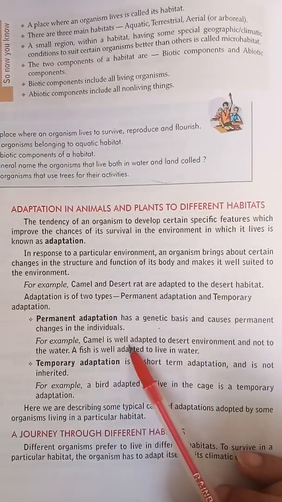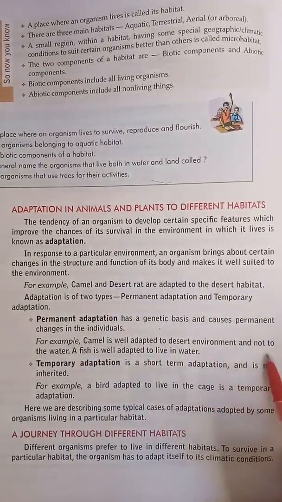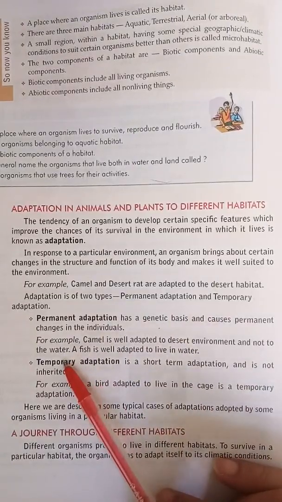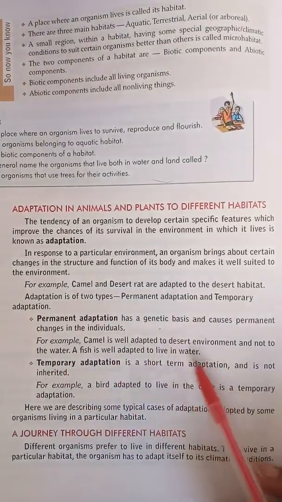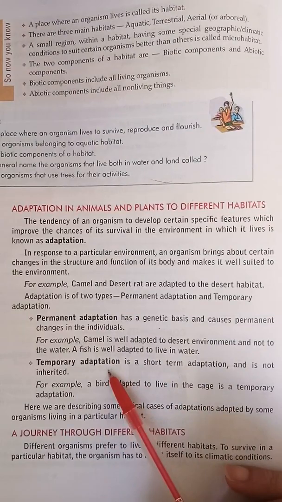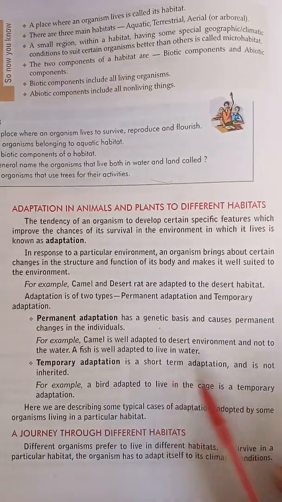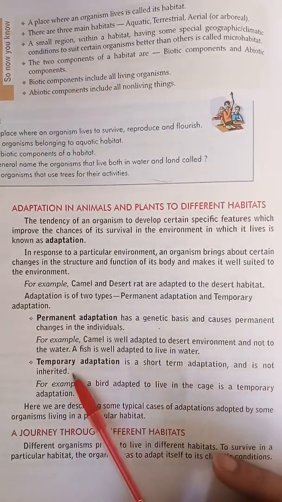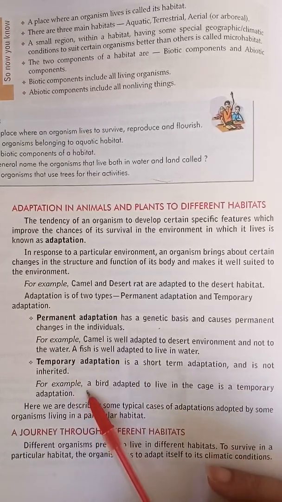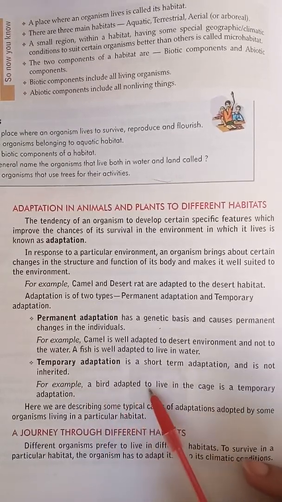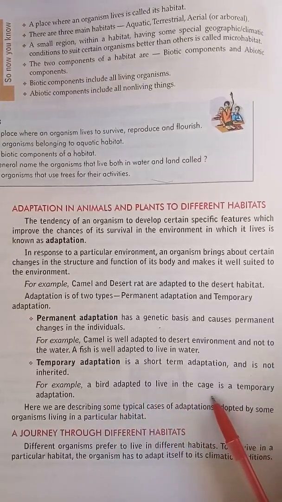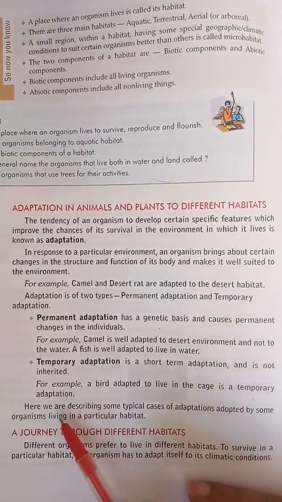For example, the camel is well adapted to desert environment and not to water, and fish is well adapted to live in water. Second is temporary adaptation. It is a short-term adaptation and is not inherited, meaning not transferred from one generation to another generation. For example, a bird adapted to live in a cage is a temporary adaptation.